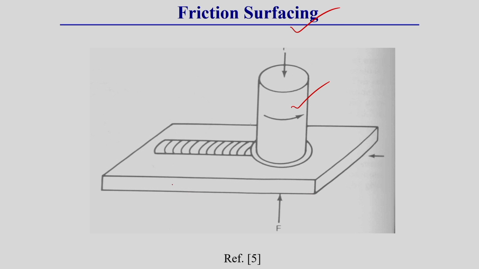Let us say we want to make a friction surfacing operation on a plate. On this plate we use a rotating tool, and on this tool we apply a force F, as you see here. So this tool is rotating as well as having some force applied. In the contact region, the material becomes soft enough, and due to the softening and the rotation of this tool, the material gains some rotational motion, or becomes deformed, and there occurs plastic movement of this soft material.